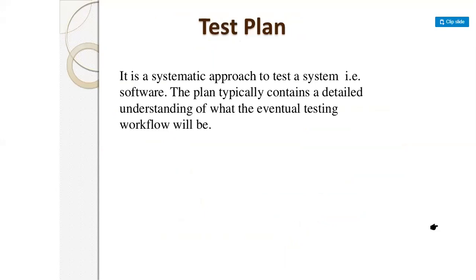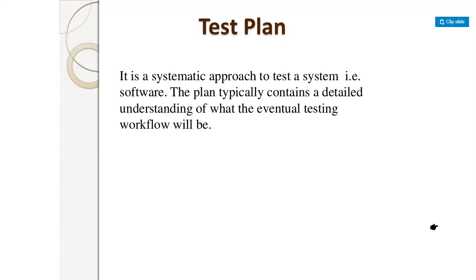What comes in the test plan? It is a systematic approach to test a system, that is, a software. The plan typically contains a detailed understanding of what the eventual testing workflow will be, the whole procedure or methodology that will be adopted.